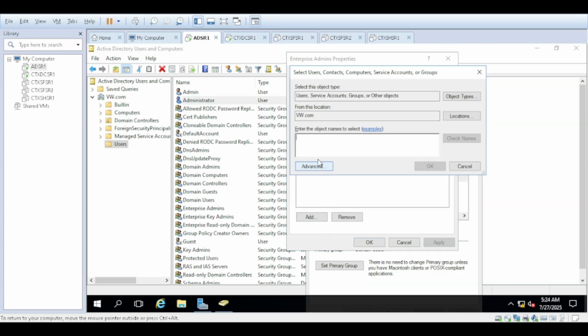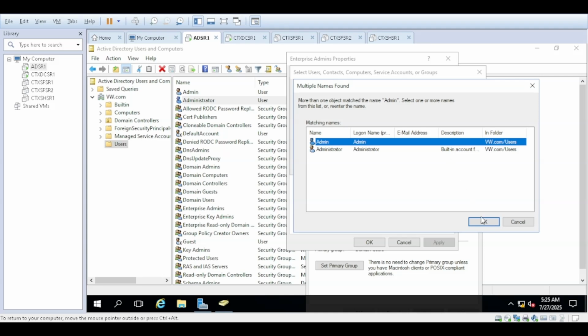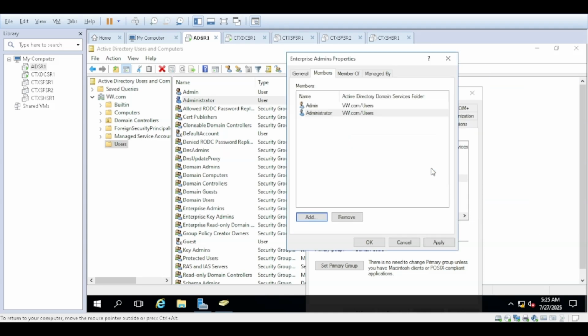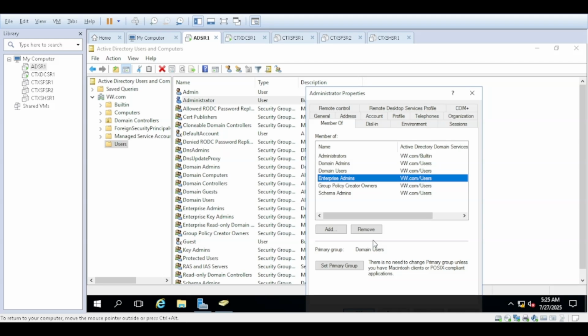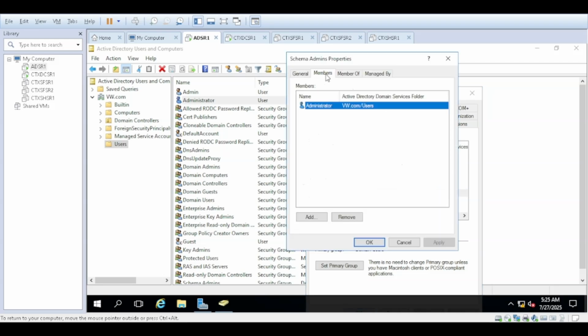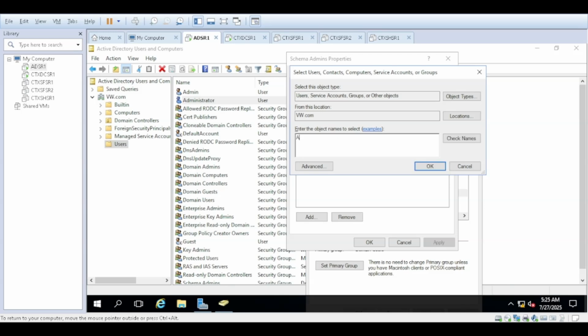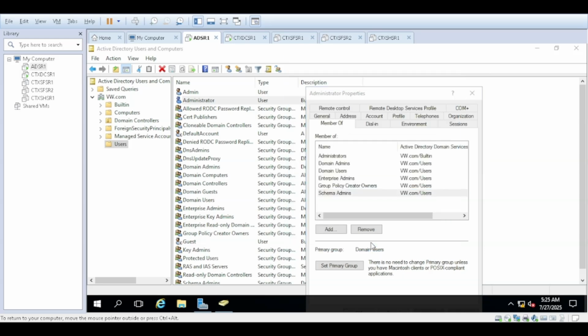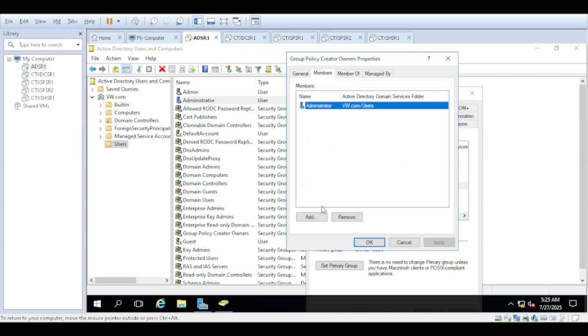I'm going to add this user to those groups. Schema Admin is not needed, but let's add it, as it might be needed for our next practical.